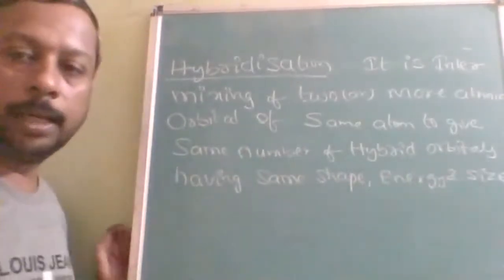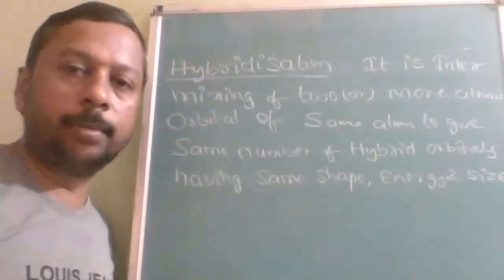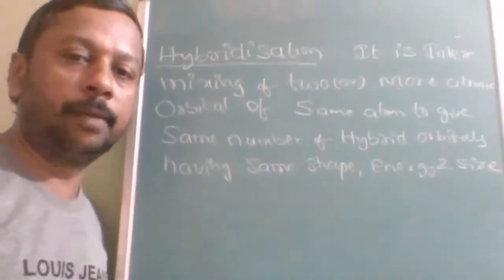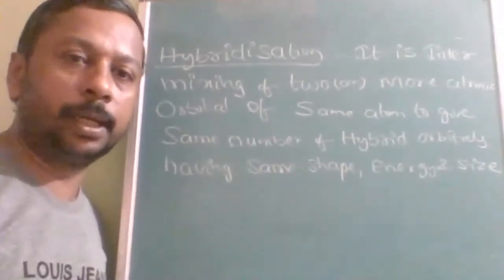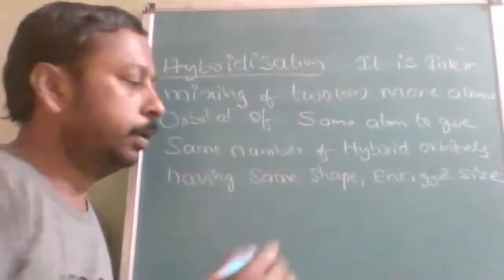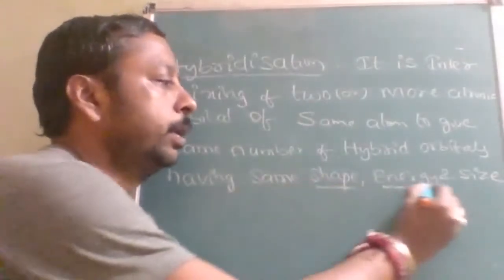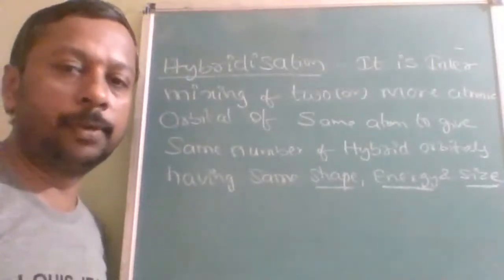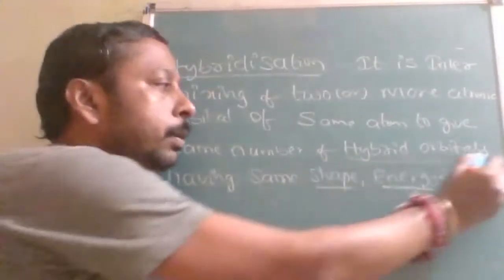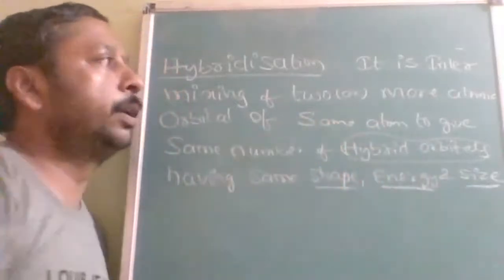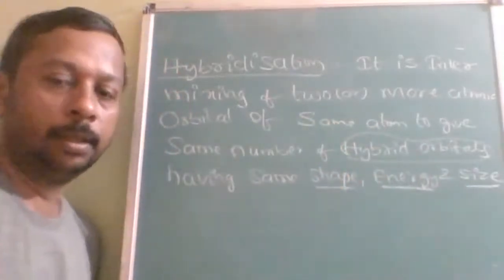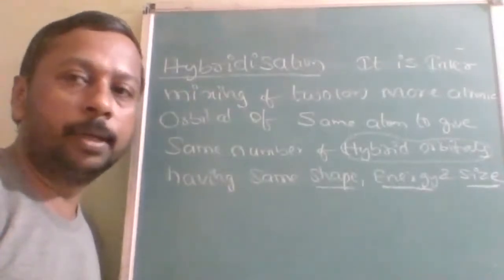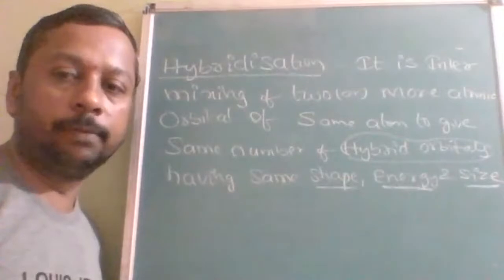All the hybrid orbitals generated will have the same shape, same energy and same size. And the number of hybrid orbitals will be equal to the number of atomic orbitals combined. That is the criteria of hybridization. Understood? Atomic orbitals will combine and hybrid orbitals will form.